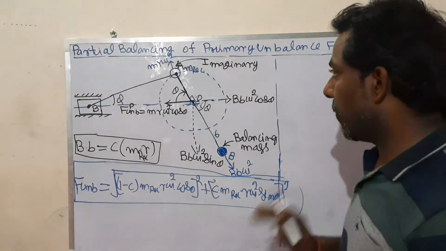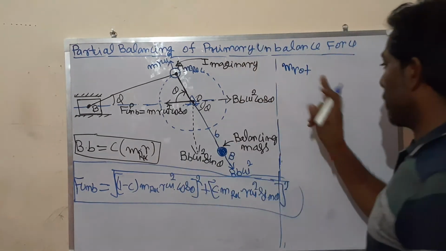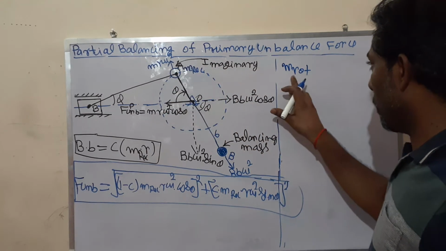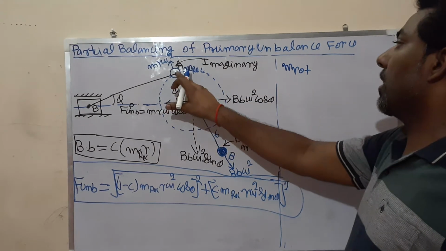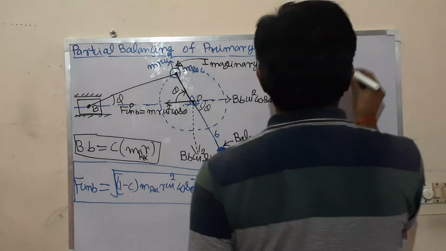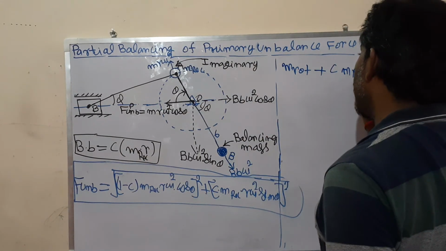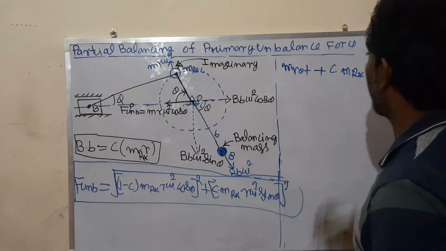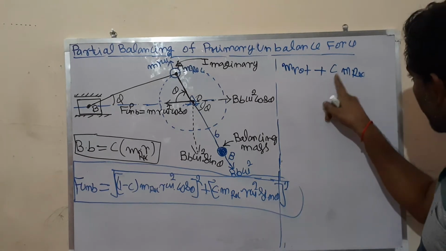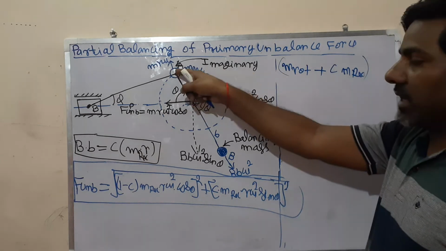Suppose the mass of the rotary part at the crank pin is m_rot. Then the total mass is rotary plus c times reciprocating part. The total rotary mass at the crank pin can be balanced and the c part of the reciprocating mass can be balanced.